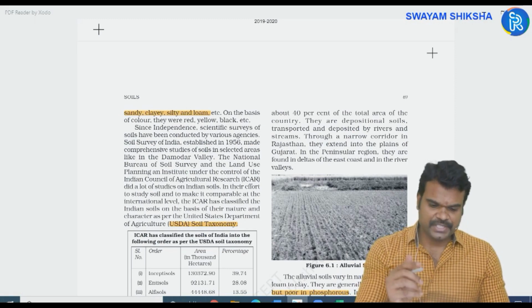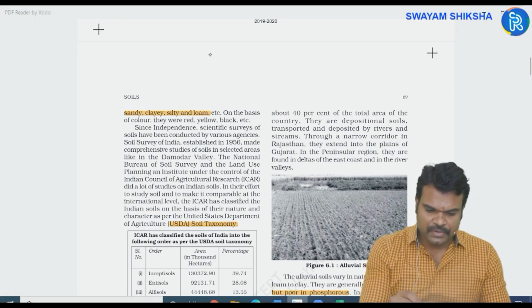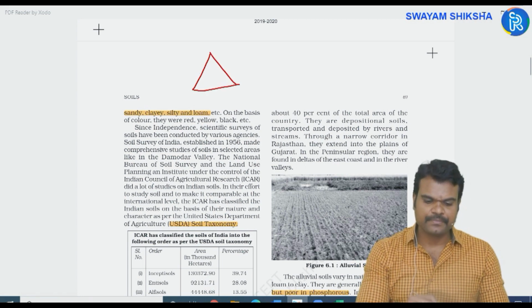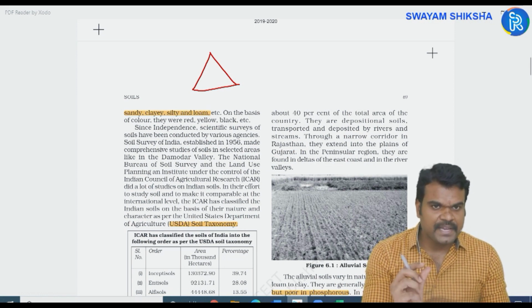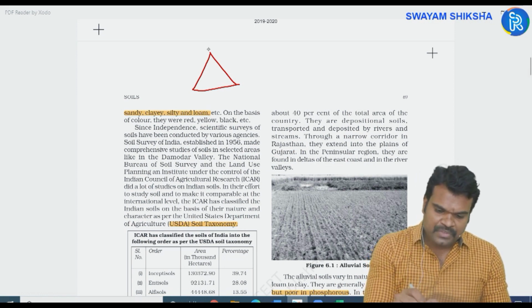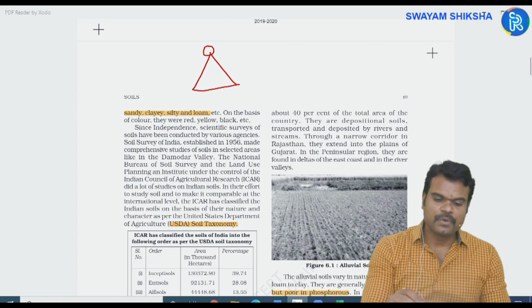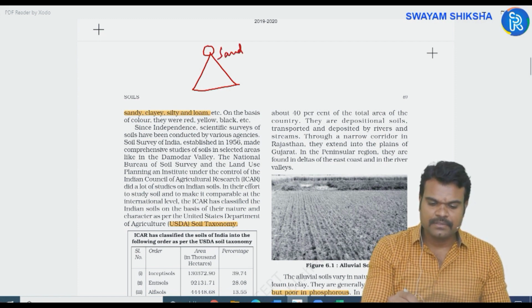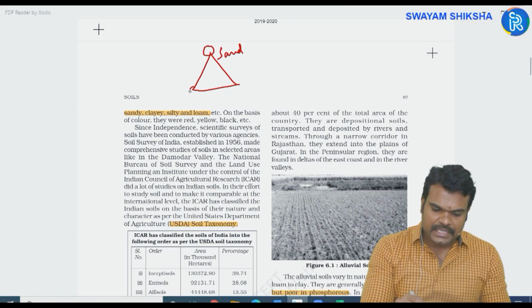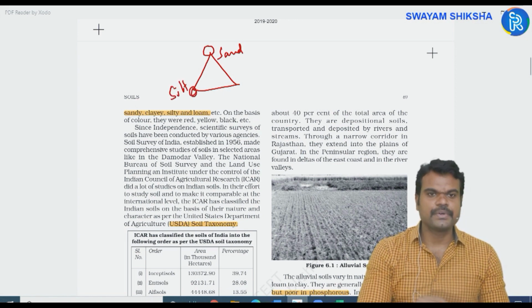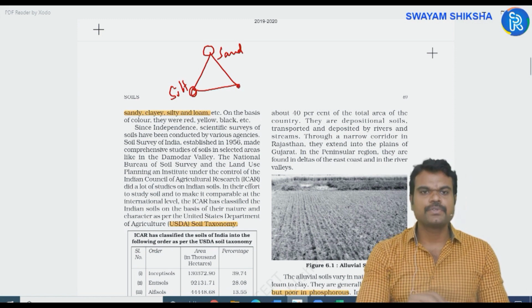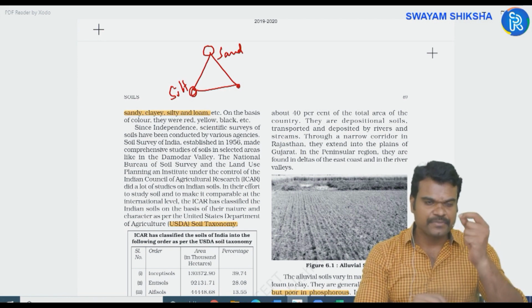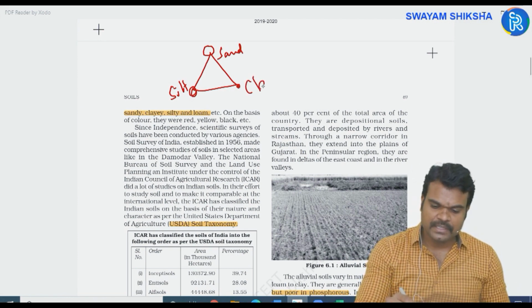Next, based on the texture, soils are categorized into three types. Instead of texture, a simpler term, we can say that based on the diameter of the sand particle. If the diameter of the sand particle is more, then you can call it sandy soils. If the diameter is medium, then you can call it silty soils. And if it is very fine material, or the diameter is very small, then you can call it clay.